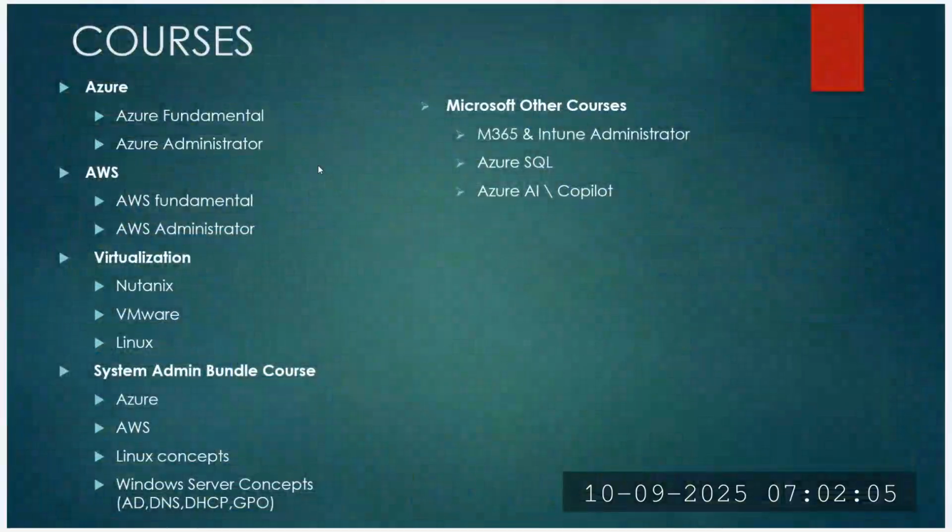So what are the courses offered by EAZ Academy? We provide Azure and AWS fundamental and administrator courses, and virtualization courses like Nutanix, VMware, and Linux. We also provide bundle courses like Azure, AWS, Linux concepts, and server administration. Other Microsoft courses include Microsoft 365 and Intune Administrator, Azure SQL, Azure AI, and Copilot. This course is about Microsoft 365 and Intune Administrator.